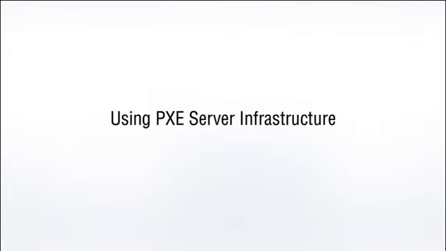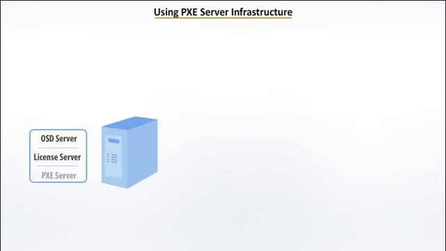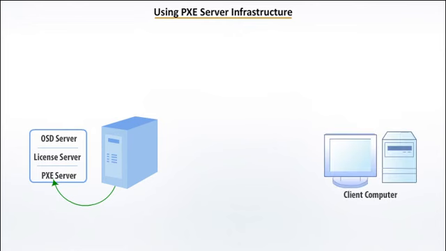Offline imaging or deployment can also be done using the PXE server infrastructure. For this, you should first install the ManageEngine PXE server, an additional component, on the OSD install computer or a different computer you need. Configure the PXE server and upload the bootable OSD agent into it. Also enable the BIOS level network boot.